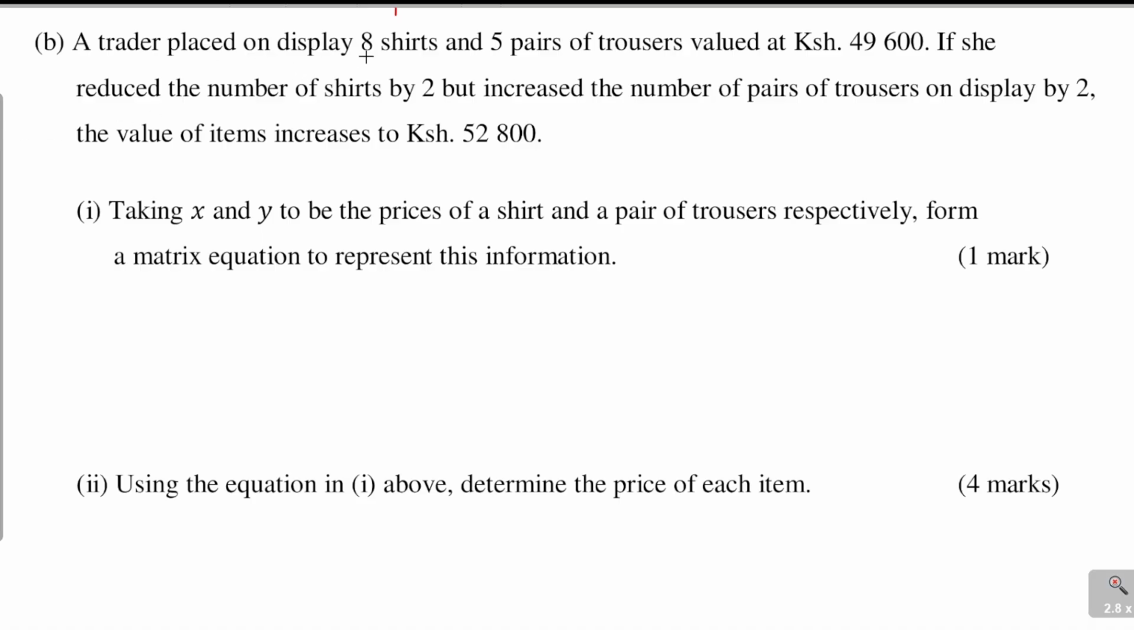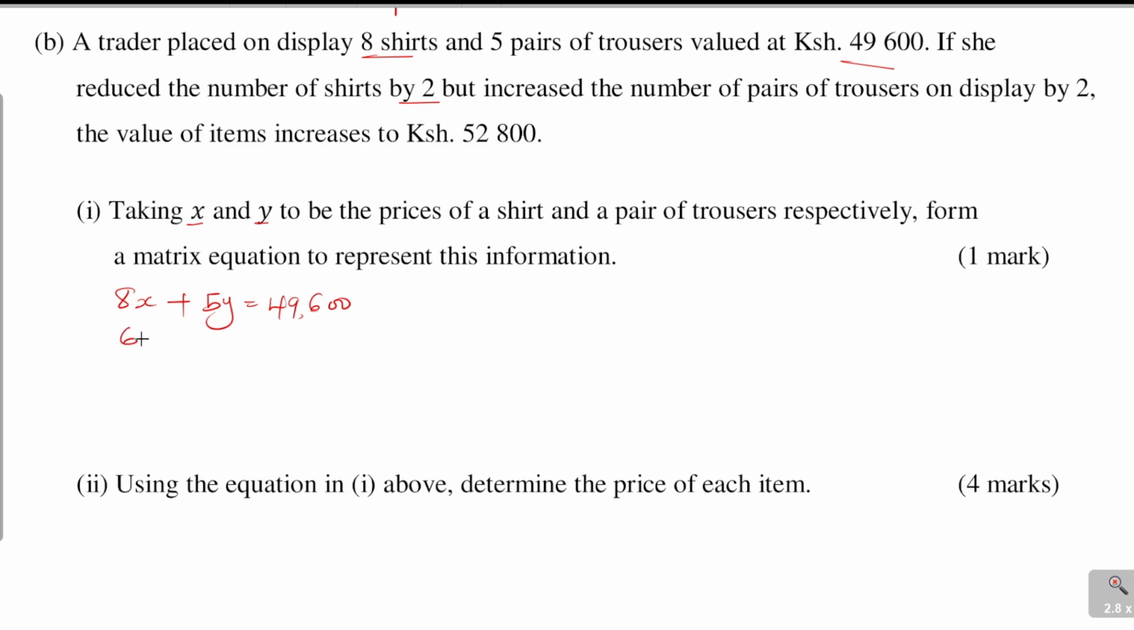So we start from the first statement here, 8 shirts. The price of each shirt is X. So the cost of 8 shirts will be 8X. Then 5 pairs of trousers. 1 pair of trousers costs Y shillings. So 5 pairs will cost 5Y. And that one gives total cost of 49,600. Now, if she reduced the number of shirts by 2, so initially they were 8, reduce it by 2,